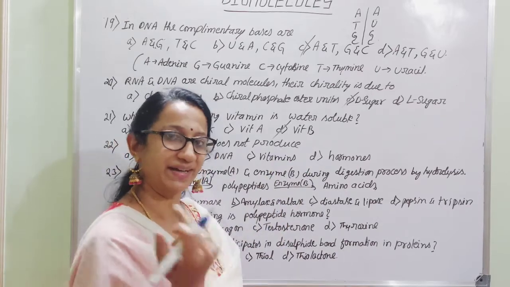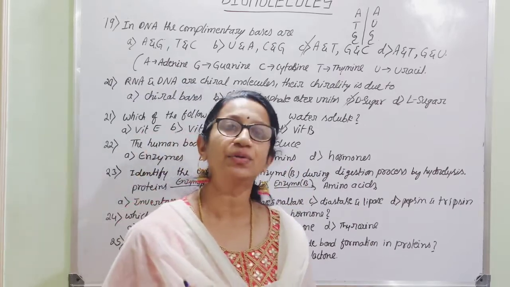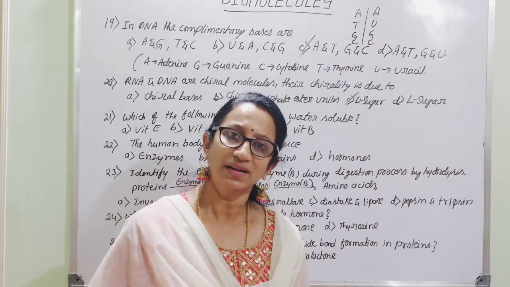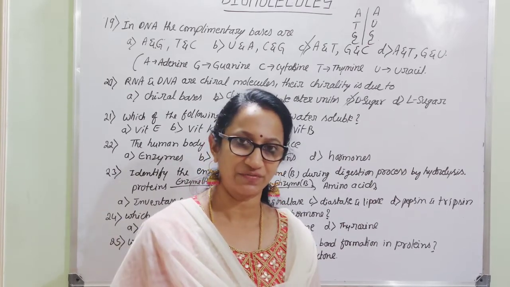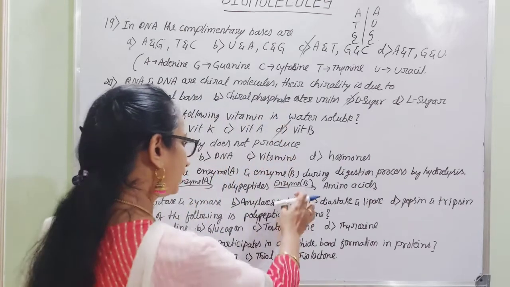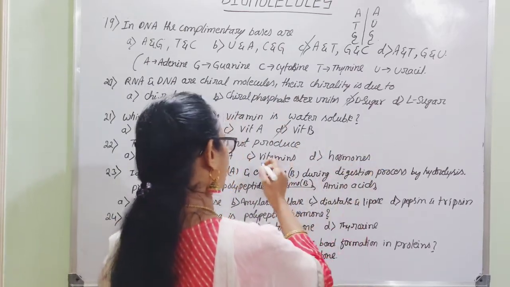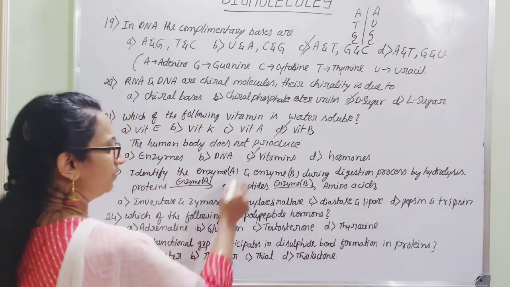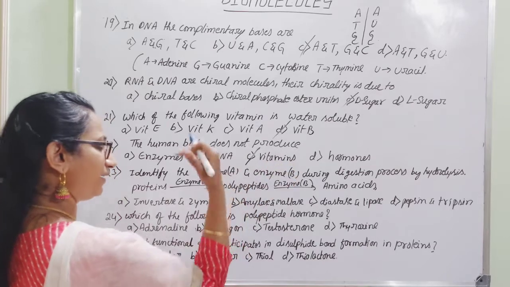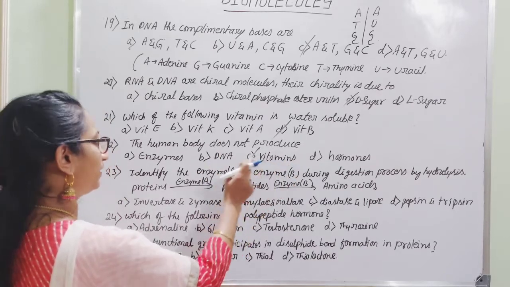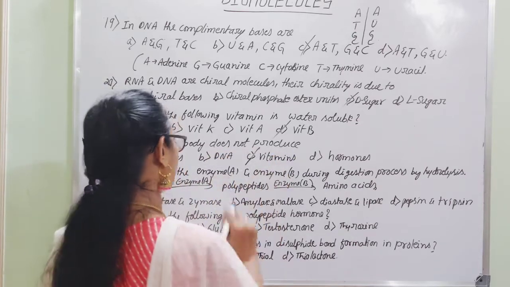They have to be supplied externally, and they regulate many functions in our body, control many hazardous effects on our body, and give protection from many diseases. Hormones are also secreted inside our body itself. So which is not synthesized inside our body? It has to be taken through food, that is vitamins. So the human body does not produce vitamins.